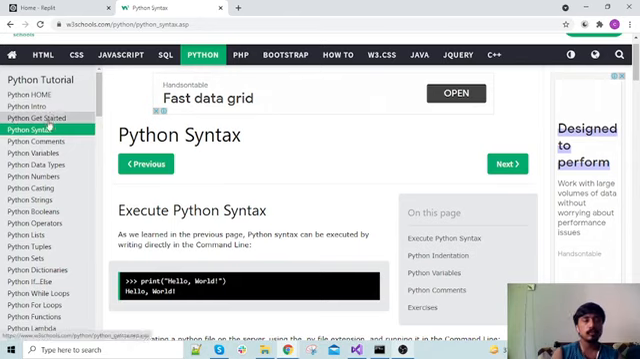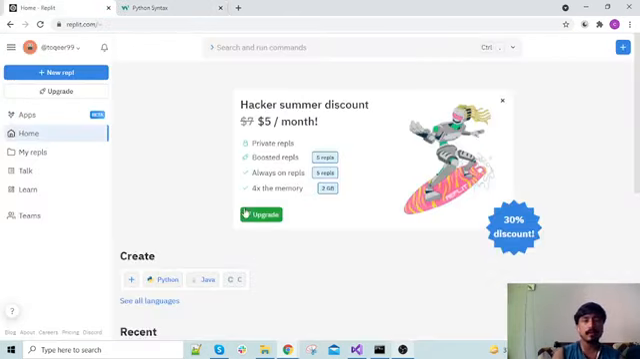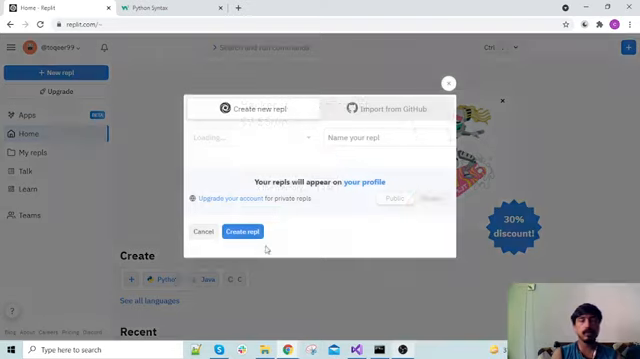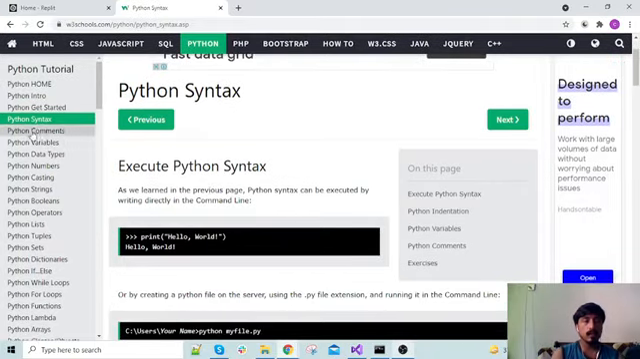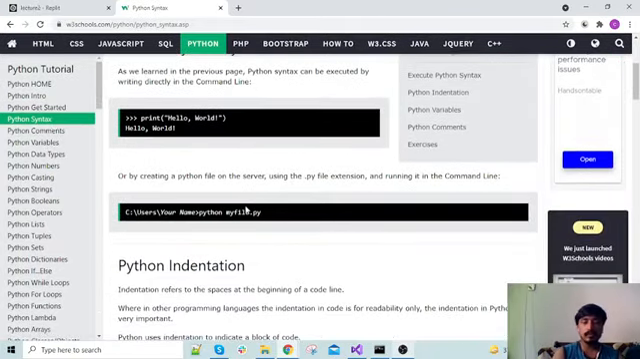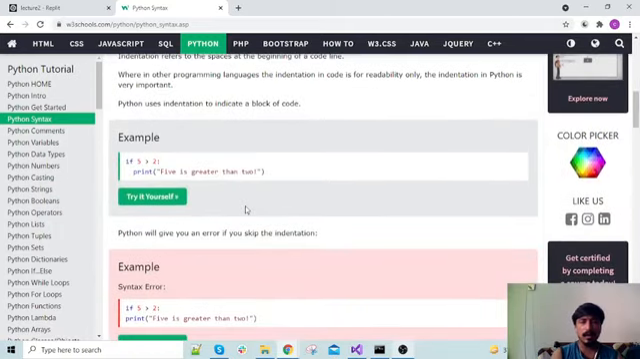These three sections aren't very important, as we have discussed Python already. I'm creating a new Python REPL. Let me name it lecture 2. So starting from now, what is the syntax of Python? The syntax of Python is very simple, just like C++, Java and C#.